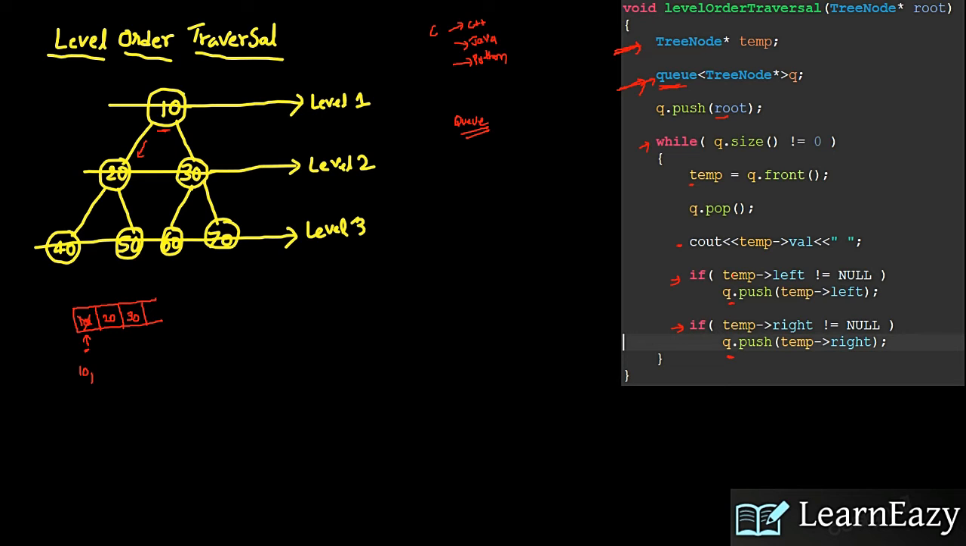So control comes back here. It checks whether the queue is empty or not. The queue is not empty, so it will come here. Temp equal to queue dot front. Queue dot front is 20. I am popping it out and printing 20. Then I check whether 20 left has anything. Yes, 20 left is 40, so 40 I am pushing into the queue. Then I check whether 20 right has anything. Yes, 20 right is 50.